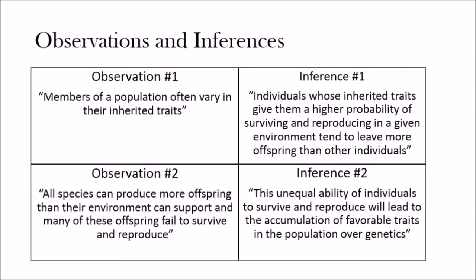And this unequal ability of individuals to survive and reproduce will lead to accumulation of favorable traits in the population. In genetics, that means that because the organisms which have traits more suited to their environment are going to reproduce faster than the individuals which are not suited for the environment, eventually with time the population will gain these favorable traits. And that is essentially just natural selection.